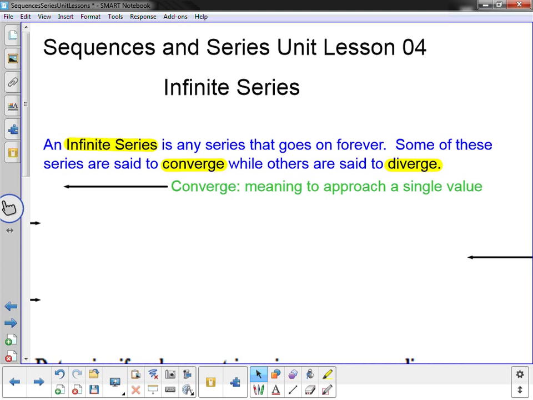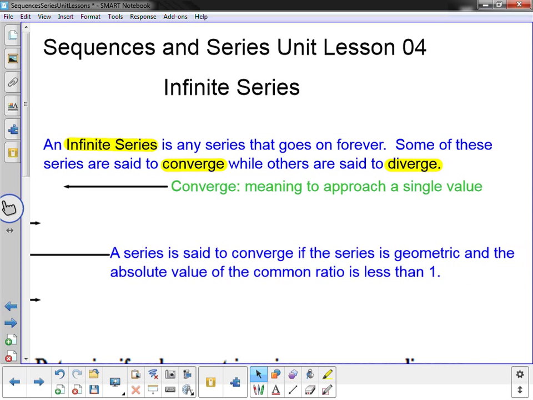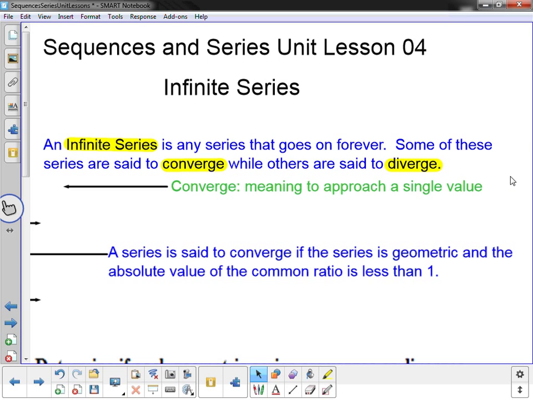Now, mathematically, what this means to us is a series is said to converge if the series is geometric and the absolute value of the common ratio is less than 1. Well, that's important. It has to be the absolute value of the common ratio. So this will work whether they're positive common ratios or negative common ratios, as long as the absolute value of it is less than 1.